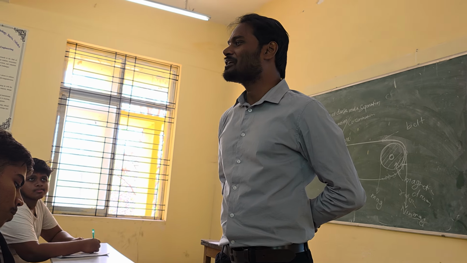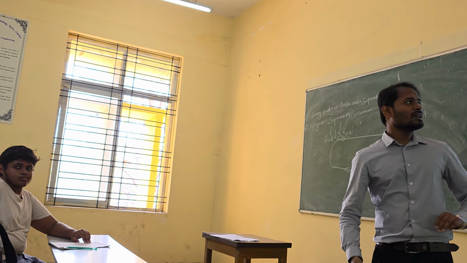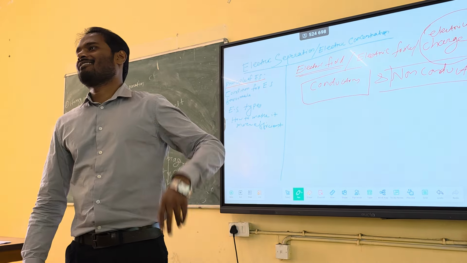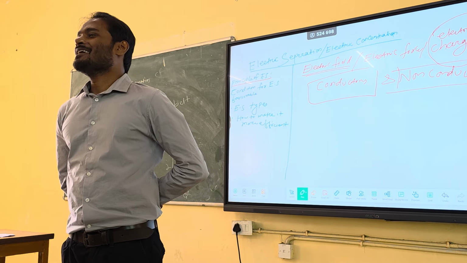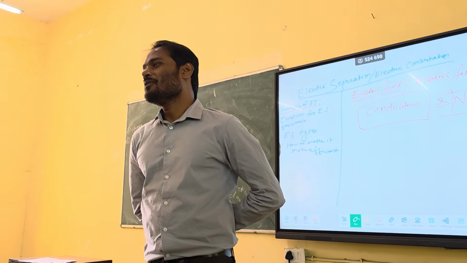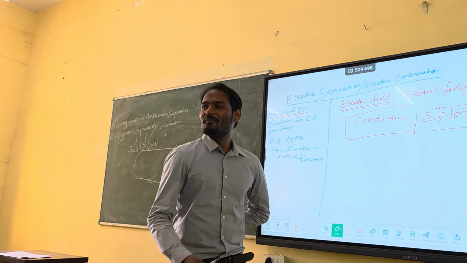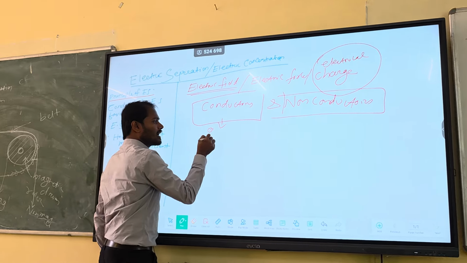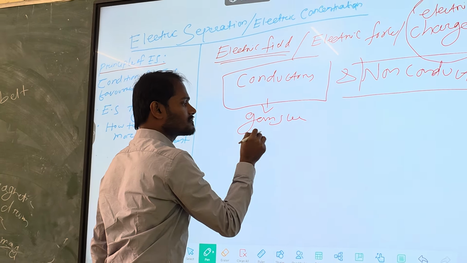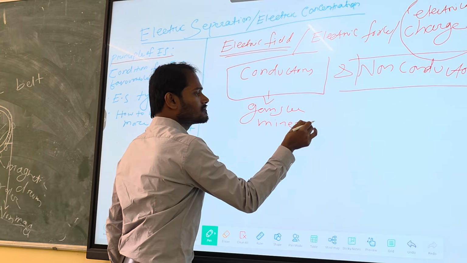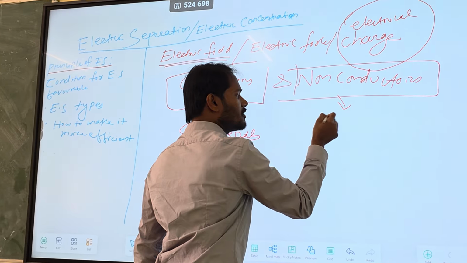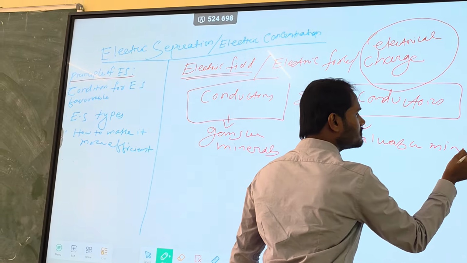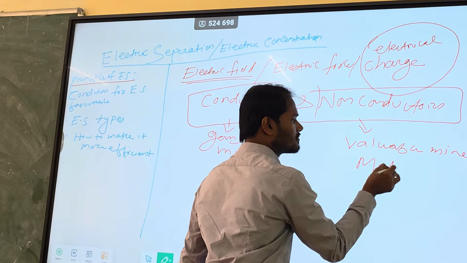But you will get a very interesting thing out of this. Whatever we are calling conductors, they are basically gangue. You think conductors will be metallic, but here it is very interesting. These conductors will be your gangue members, and the non-conductors will be your valuable members, or metallic value, whatever you say.